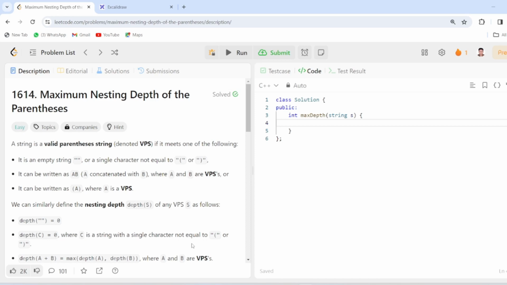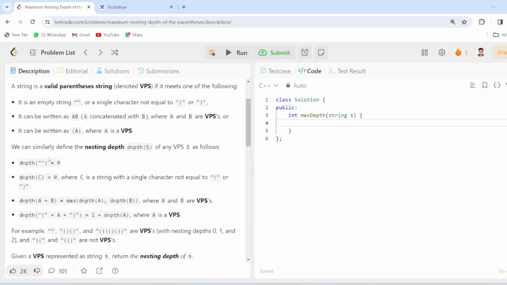Or third, if inside a parenthesis another parenthesis is there and the parenthesis inside is a VPS, then it will be a valid parentheses string.